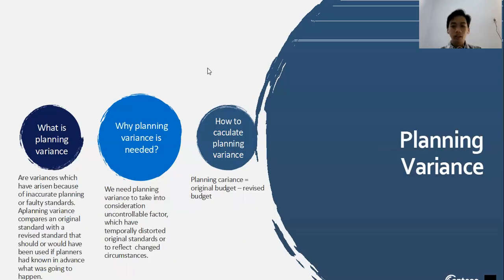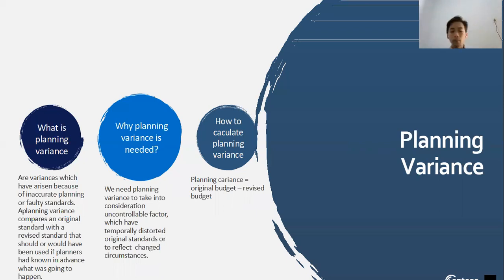And the third one, we would like to talk about the planning variance. The planning variance is a variance which has arisen because of inaccurate planning or faulty standards. A planning variance compares an original standard with a revised standard that should or would have been used if the planners had known in advance what was going to happen in the future.